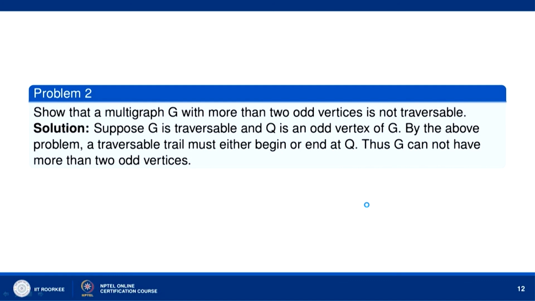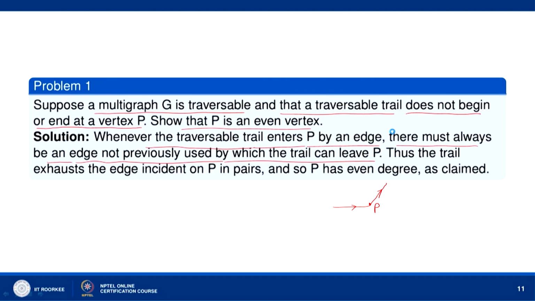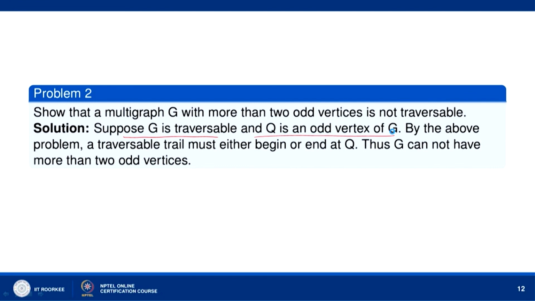Now, show that a multigraph G with more than two odd vertices is not traversable. Suppose G is traversable and Q is an odd vertex of G. Odd vertex of G means the degree of Q is odd. Then by the above problem, a traversable trail must either begin or end at Q, because if it does not do that, then Q must be an even vertex.